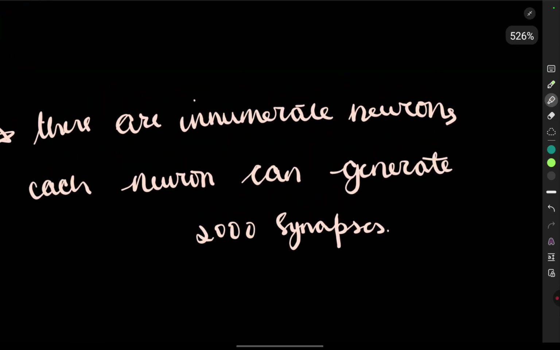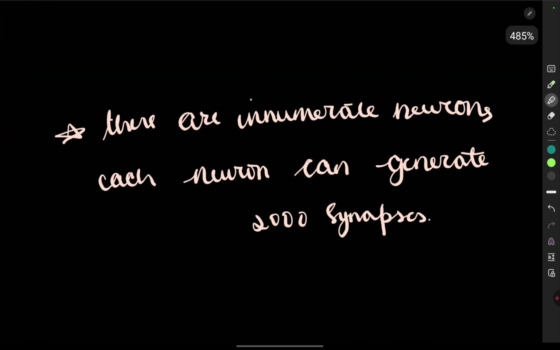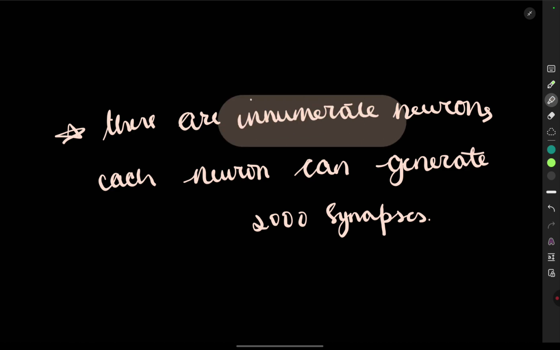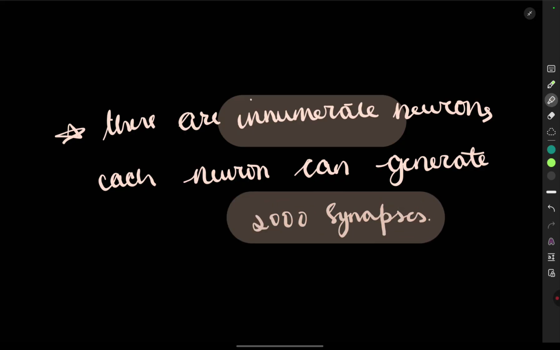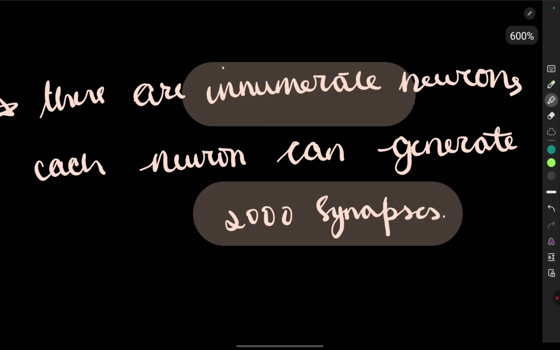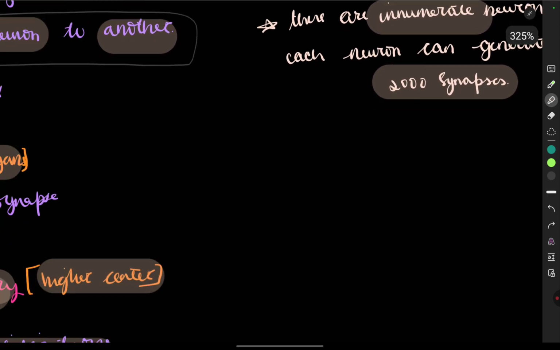An important point to note is that there are innumerable neurons in the brain, and each neuron can generate 2000 synapses. If there are so many neurons, just multiply and see how much it will be. 2000 synapses, it is such a huge number.